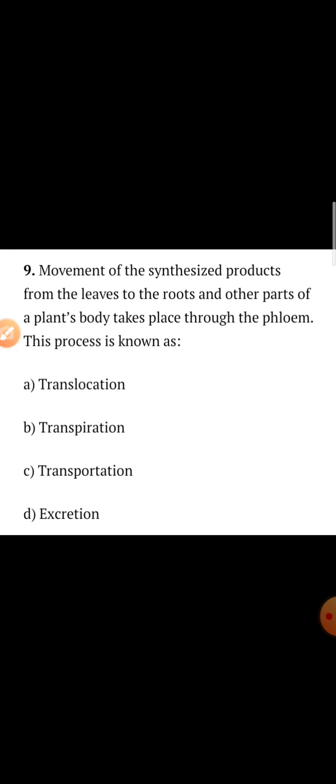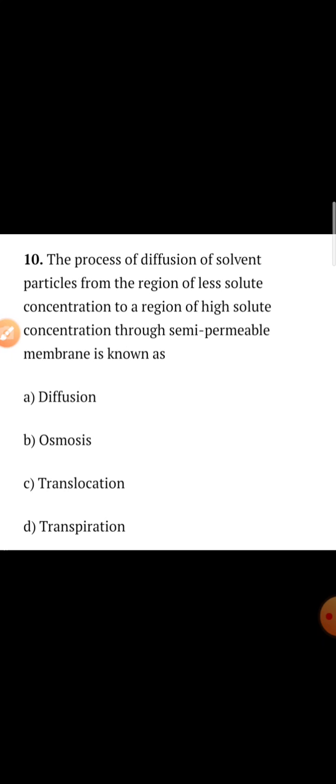Movement of the synthesized proteins from the leaves to the roots and other parts of a plant's body takes place through the phloem. What is the name of this process? The name of the process is translocation. So here option A is the correct answer, translocation.